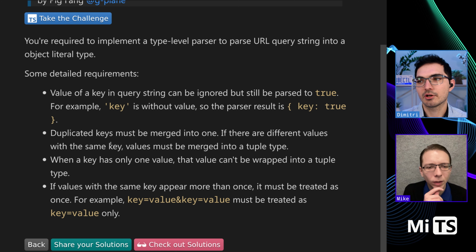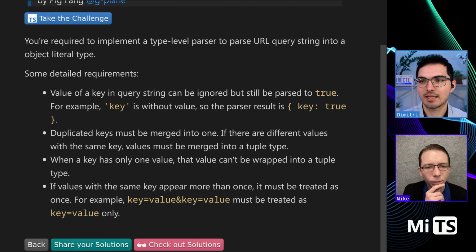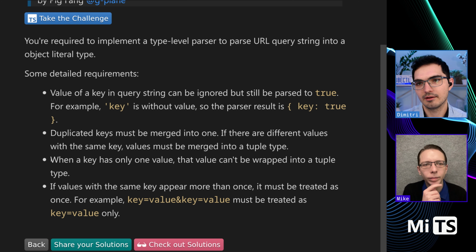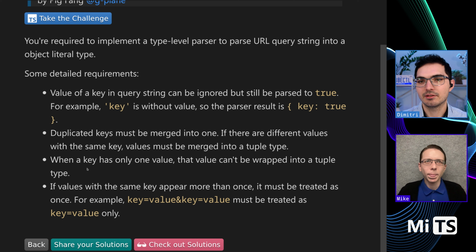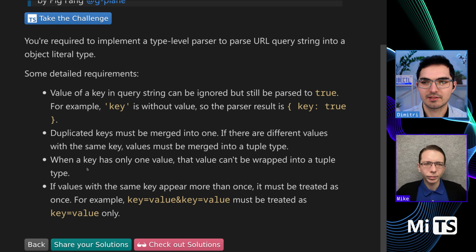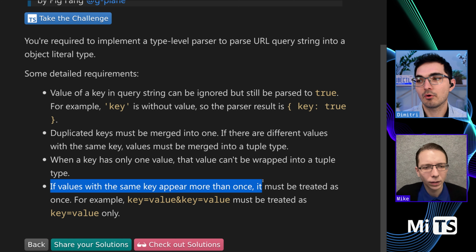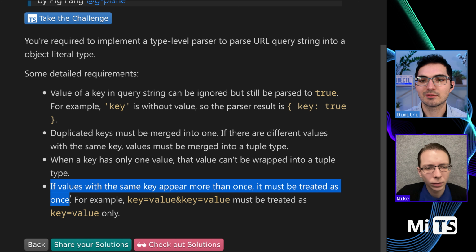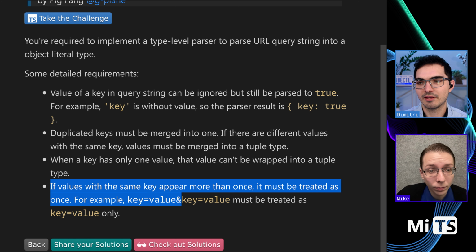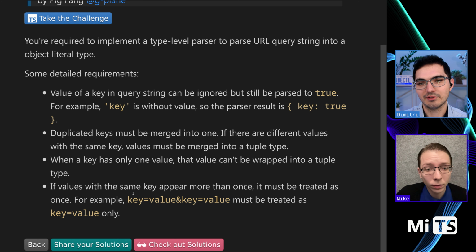Duplicate keys must be merged into one. If there are different values with the same key, the values must be merged into a tuple type. That will be hard, but all right. When a key has only one value, that value can't be wrapped into a tuple type. Also makes sense, so you can't just use tuples everywhere. If values with the same key appear more than once, it must be treated as once. For example, key=value and key=value must be treated as key=value only.